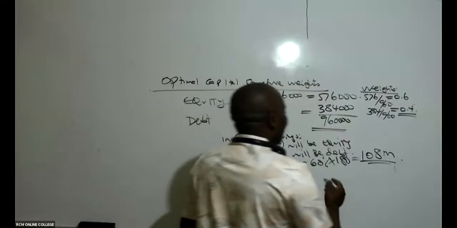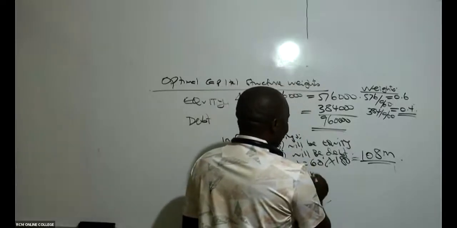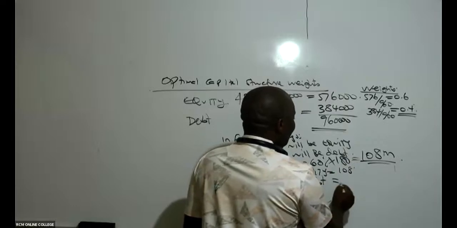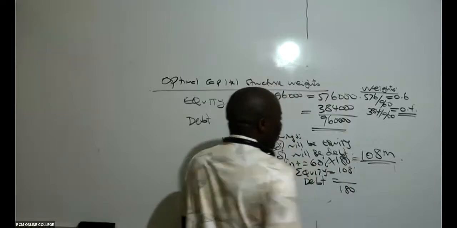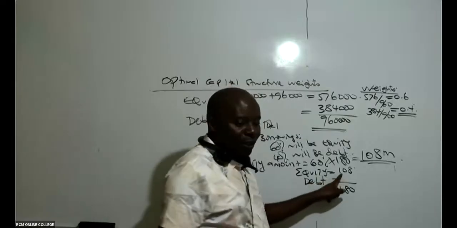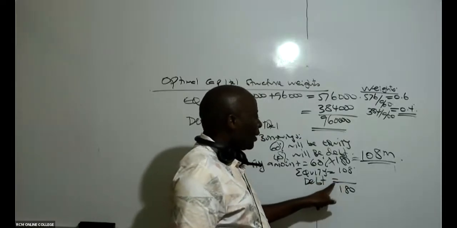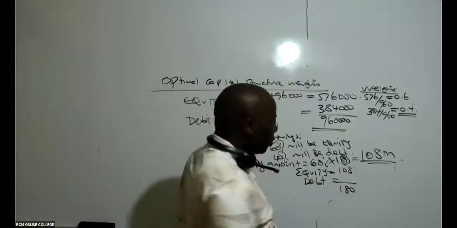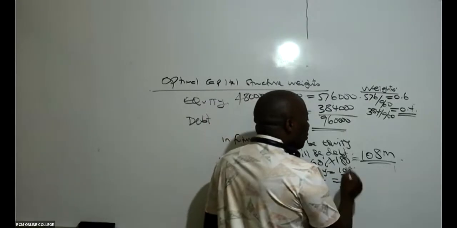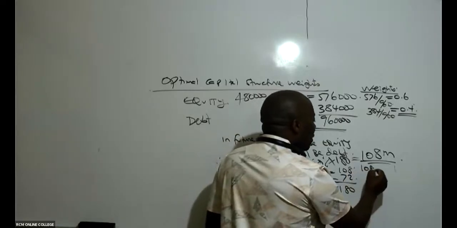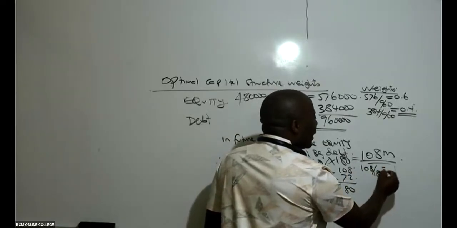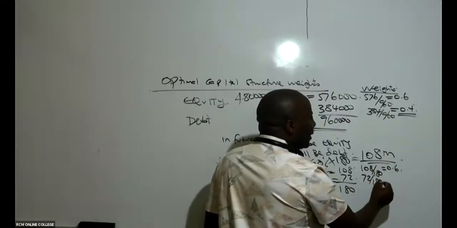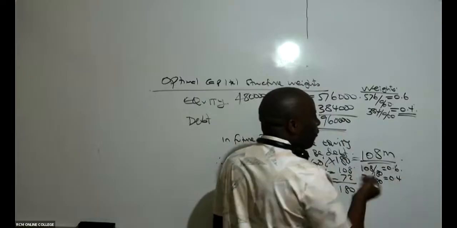Just for understanding, you have told me equity is 108. So then debt will be, because in total we want to get 180, can you kindly take 180 minus 108? That will be 72. So you see now, even in our future borrowings, if you take 108 divided by 180, this will be 60%. If you take 72 divided by 180, this will be 0.4 or 40%.